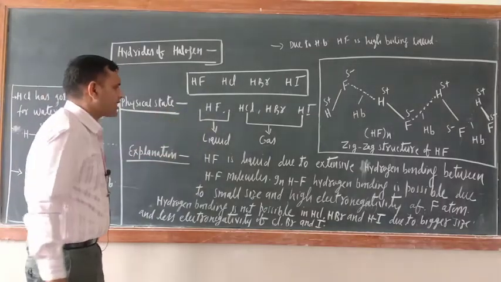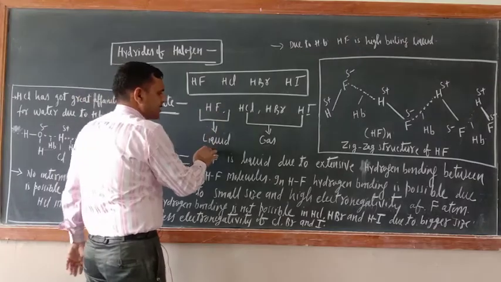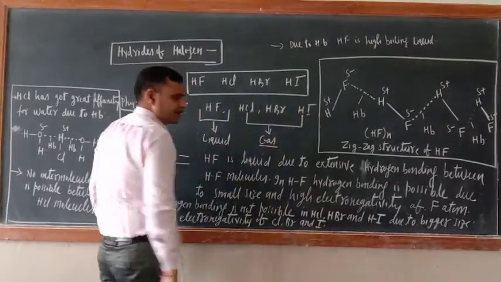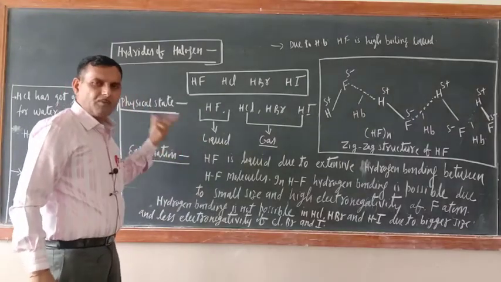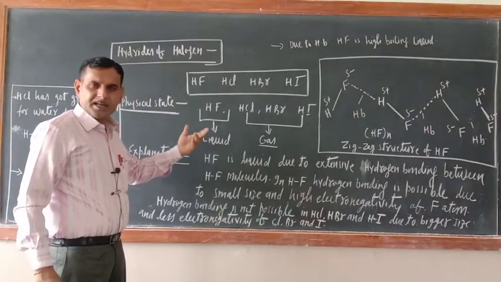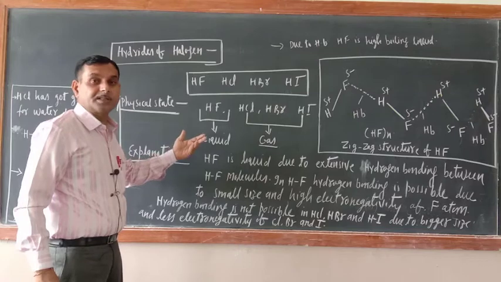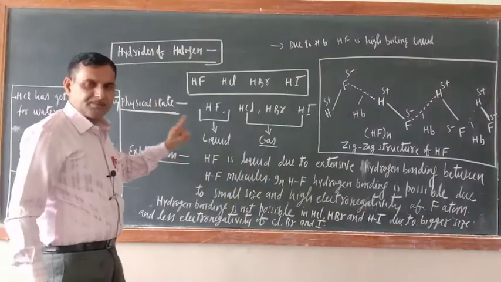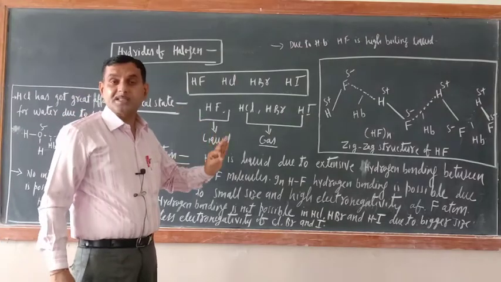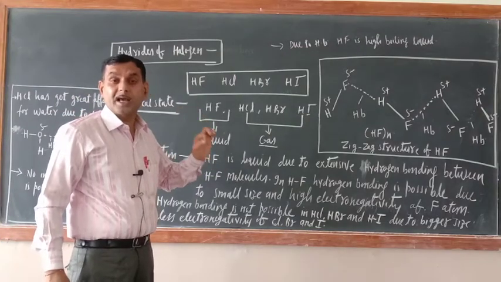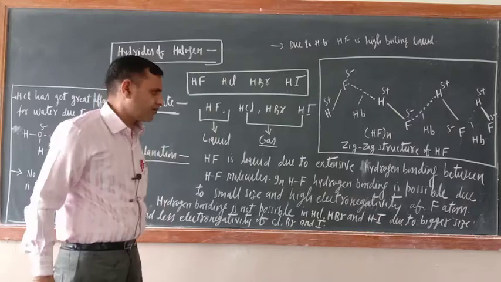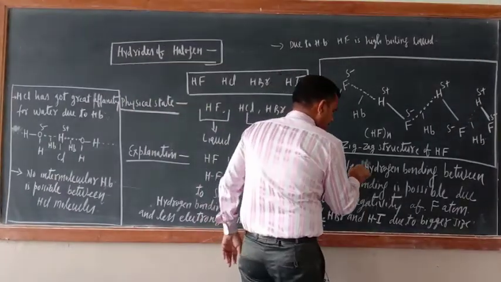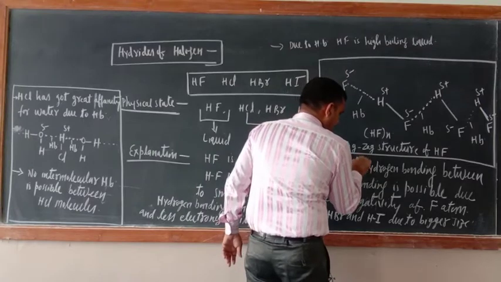Physical state, it is very clear here. HF is liquid, but HCl, HBr and HI are gases. The first question is this one only: why is HF liquid and the rest of the hydrides of halogen are gases? So the explanation is written here. HF is liquid due to the presence of extensive intermolecular hydrogen bonding. Here I wrote extensive, you can write extensive intermolecular hydrogen bonding.